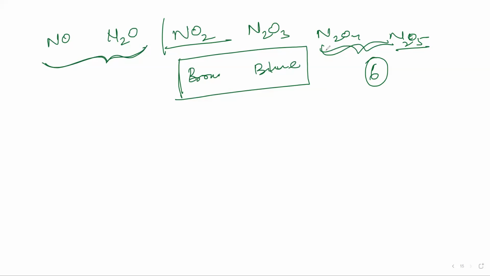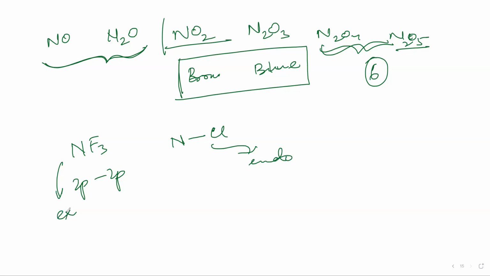Next, we learned about the tendency to dimerize, and we have seen how it dimerizes. Then we learned about the trihalides. In trihalides, we learned that NF3 is stable because of 2p-2p. NCl3 is not stable, and that is why it is endothermic, and NF3 is exothermic.